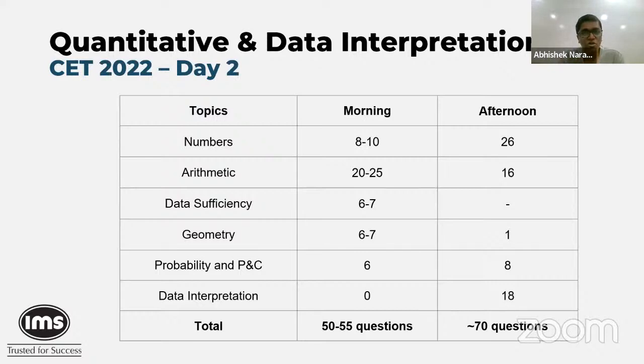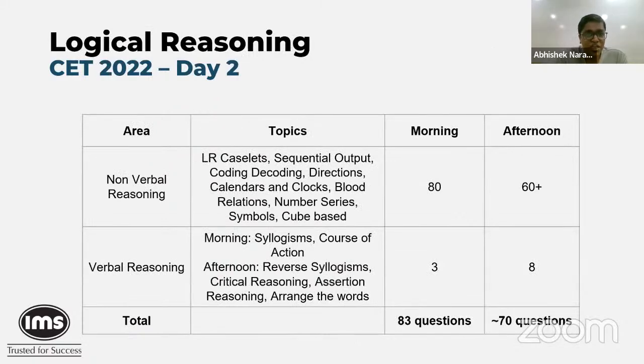That brings us to a grand total of 70 in your afternoon section and close to 50 in your morning section. So as you see, the bigger jump has been in terms of the footage given to the numbers chapter. Right? Moving on to logical reasoning. Now, in logical reasoning, if we count all of the chapters of non-verbal reasoning, which are all of your coding, decoding, all your LR caselets, blood relations, number series, all of those things together were 80 questions. So like we said, the LR section had a greater weightage in the morning session, and in the afternoon section, it had a slightly lower weightage.